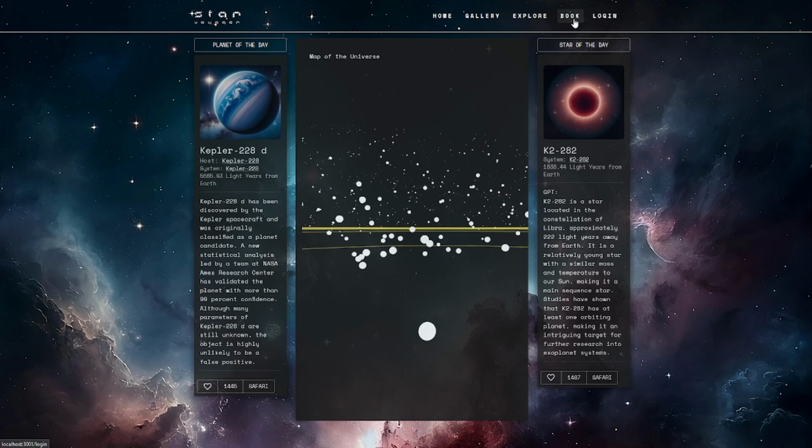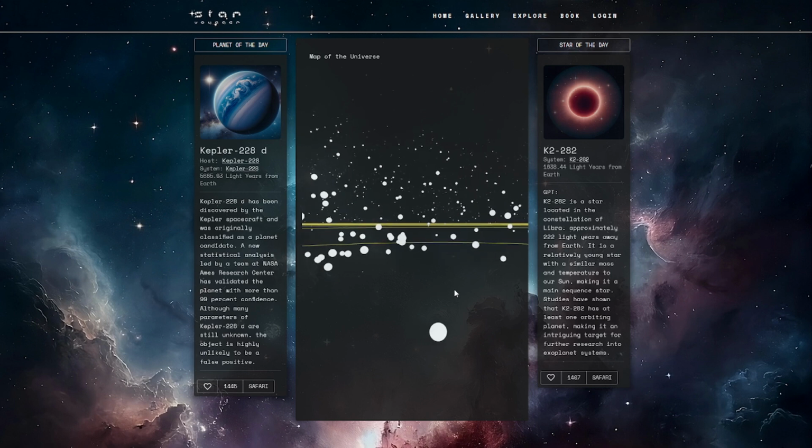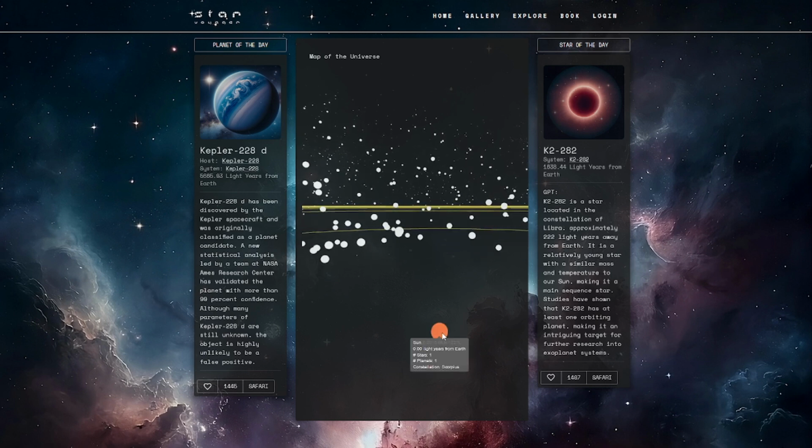To help you get started, we have a random planet of the day and star of the day with some basic information on those. And also, just look at the map in front of us. You can see that it's fully interactive. We can hover on any one of them and get a brief idea of how far they are from Earth, and then other information like number of planets and stars. Let's just quickly select one of them.